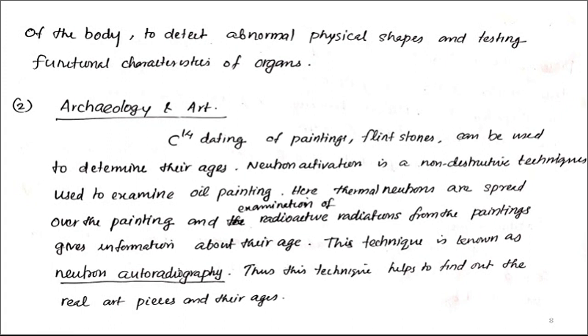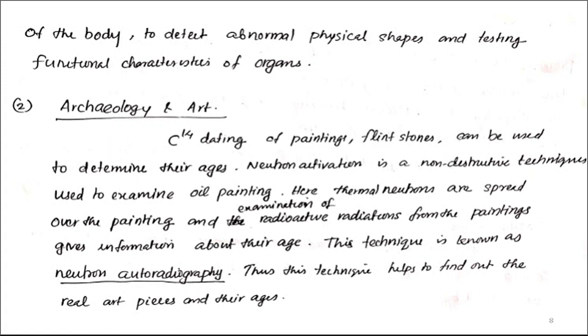And another application is archaeology and art. We know that carbon-14 is a radioactive isotope of carbon. So carbon-14 dating of old paintings and flint stones can be used to determine the age of these paintings and flint stones, by measuring the activity of carbon-14 present in them with respect to a present sample. One can determine the age of the paintings and flint stones.